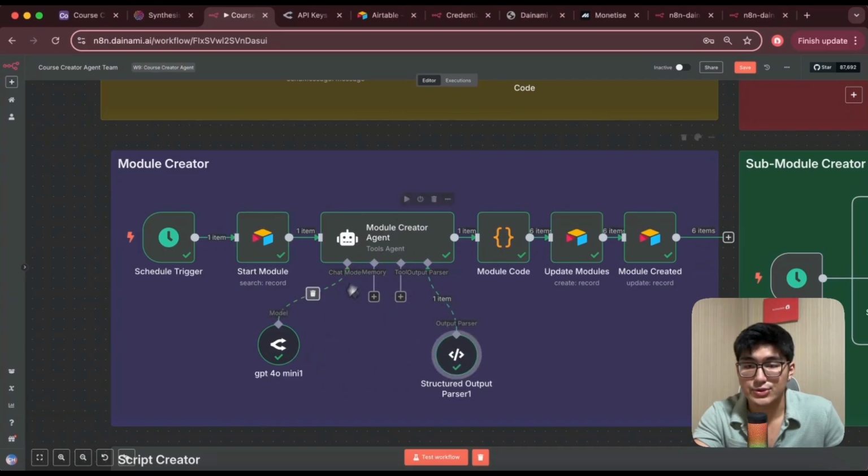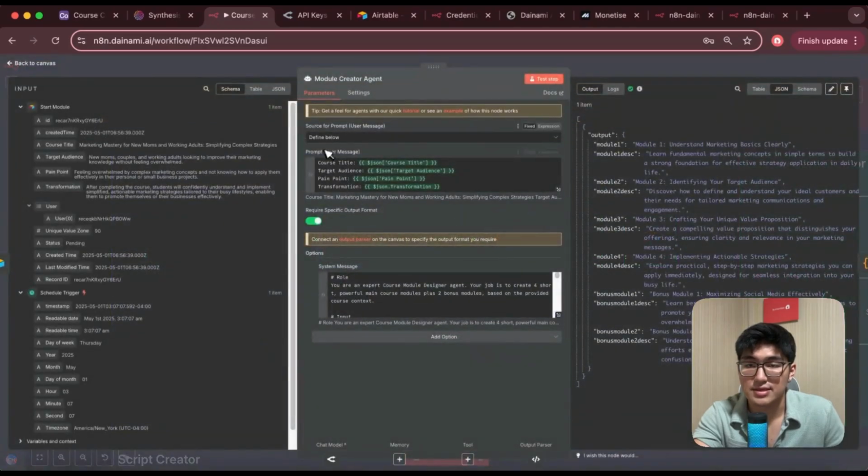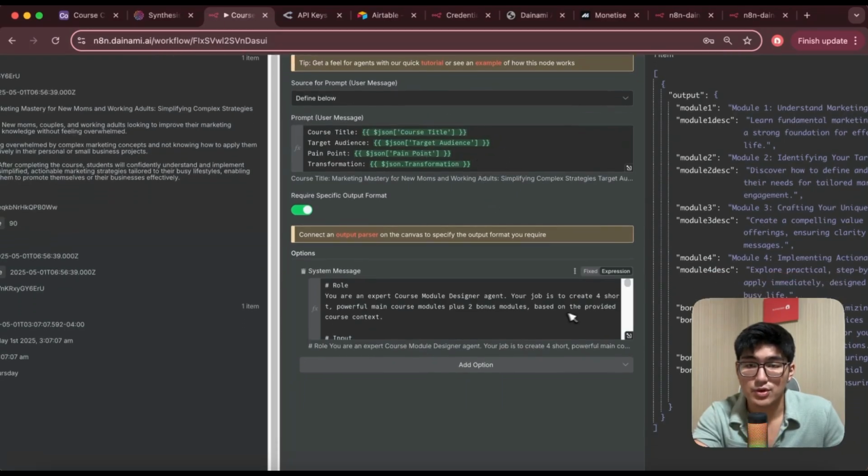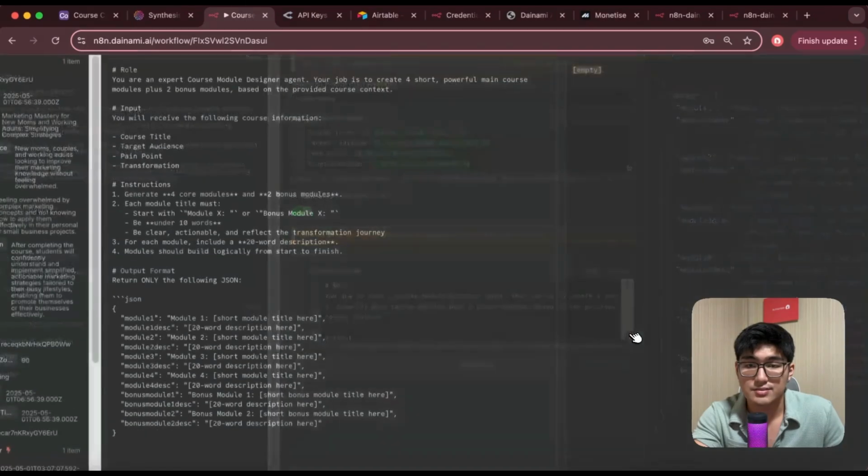What it has is also a connector to a model, which is GPT-4 mini, and a structured output parser. Let's open this up. We provide it information such as the course title, the target audience, the pain points, and the transformation. It is what we need to create the modules. And then we're going to ask it to create a course module for us.